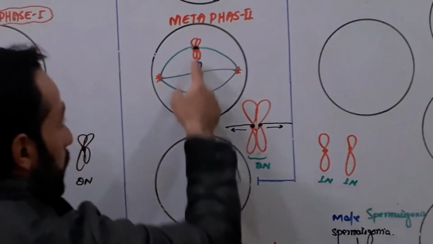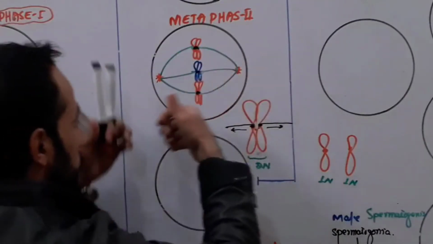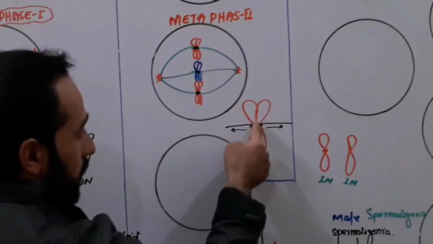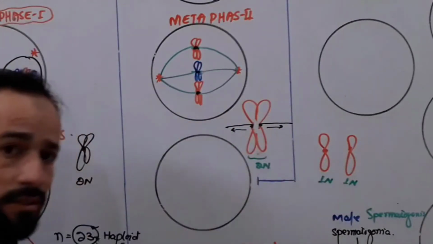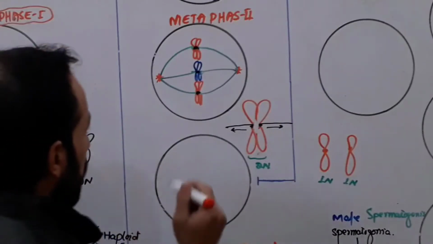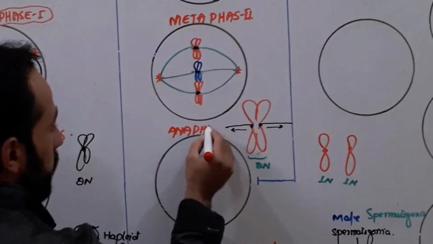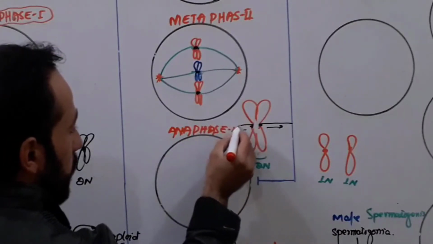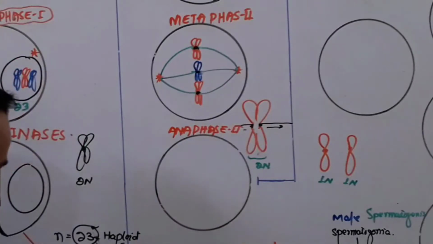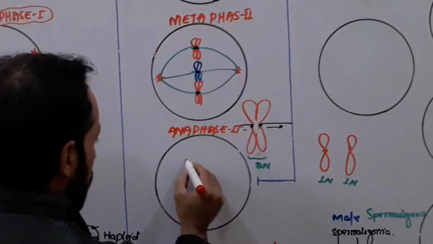So what will happen during the pulling of these kinetochore microtubules? The chromosome will break. The double structured chromosome will break and will make single structured chromosomes. Now we are entering anaphase second. Anaphase second. Clear? So during anaphase second, what will happen? The chromosomes will be broken.